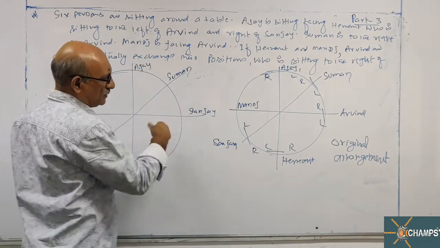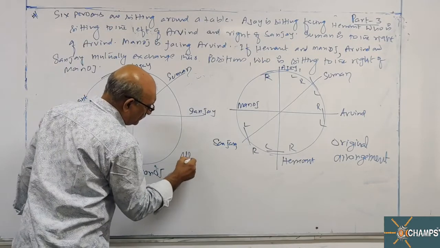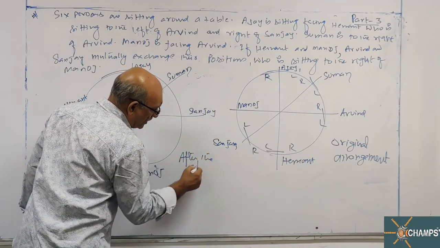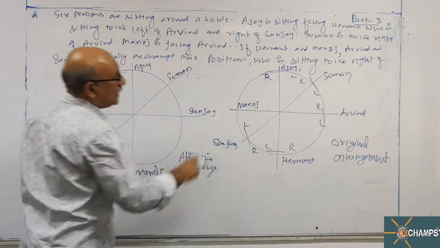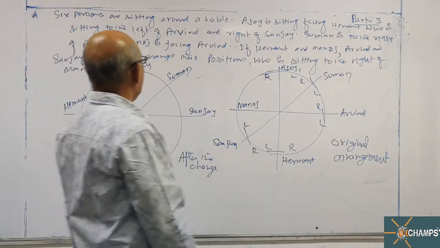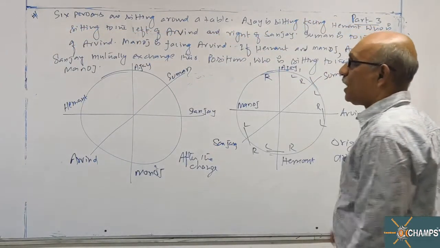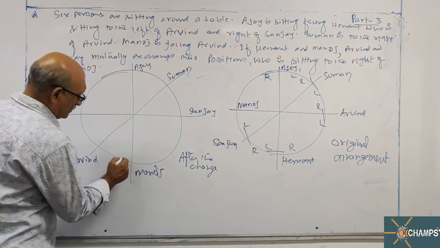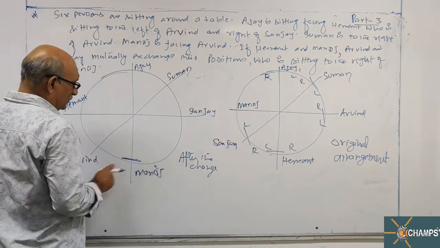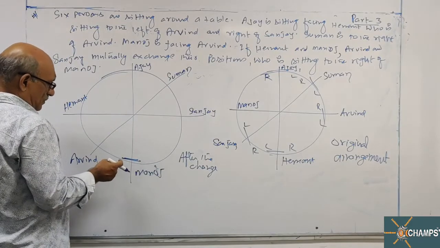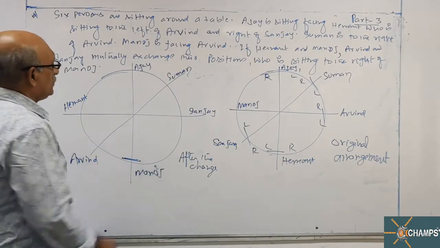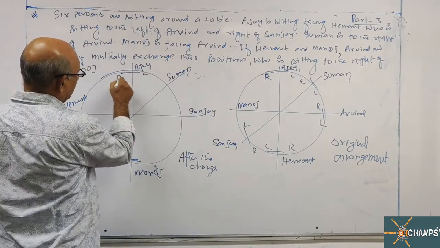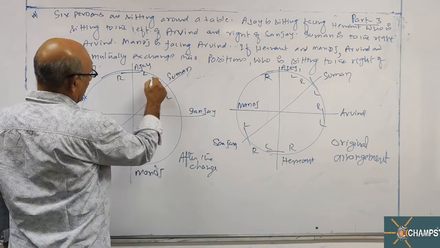Now after the change, who is sitting to the right of Manoj? This is Manoj. Left, right. Who is sitting to the right of Manoj?